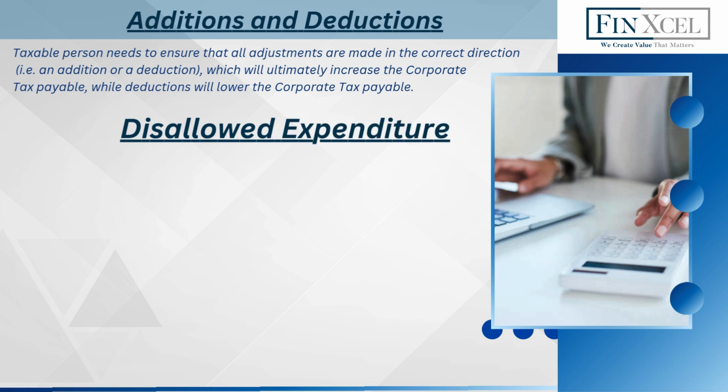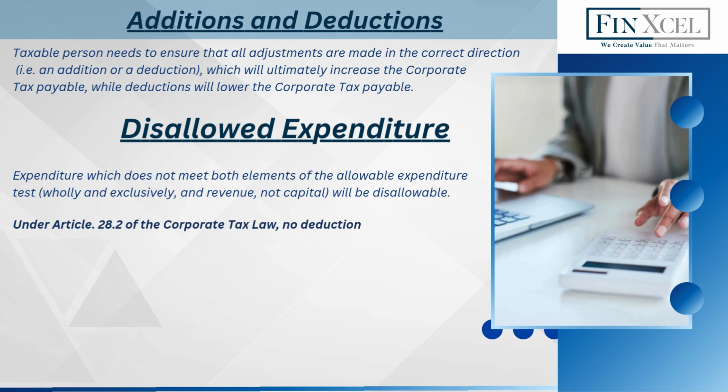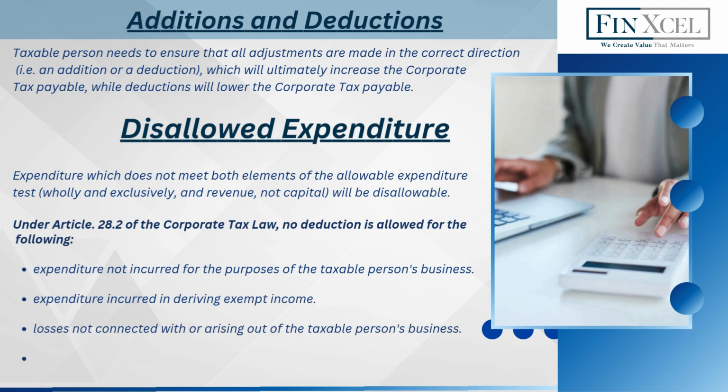Disallowed expenditure. Expenditure which does not meet both elements of the allowable expenditure test, wholly and exclusively, and revenue, not capital, will be disallowable. Under Article 28.2 of the Corporate Tax Law, no deduction is allowed for the following. Expenditure not incurred for the purposes of the taxable person's business. Expenditure incurred in deriving exempt income. Losses not connected with or arising out of the taxable person's business. Such other expenditure as may be specified in a Cabinet decision issued at the suggestion of the Minister.